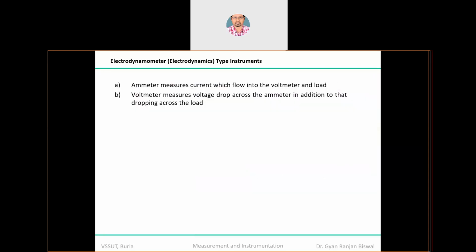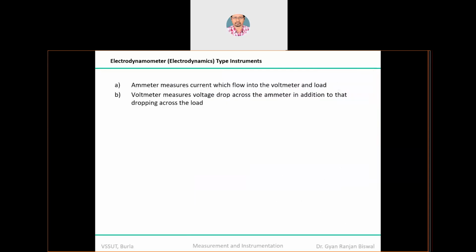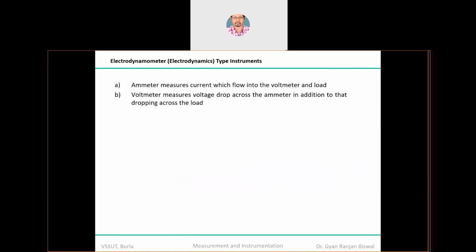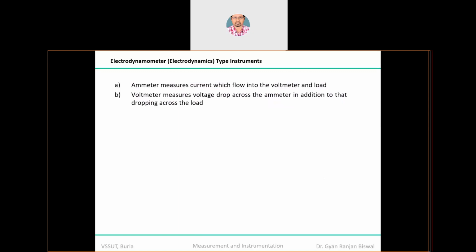So now I am assuming that you are able to measure the current and the voltage, and therefore you will be able to measure the power. These are the configurations mentioned. As I have already told you, in figure A the ammeter measures the current which flows into the voltmeter and the load. And in figure B, the voltmeter measures the voltage drop across the ammeter, in addition to the drop across the load.